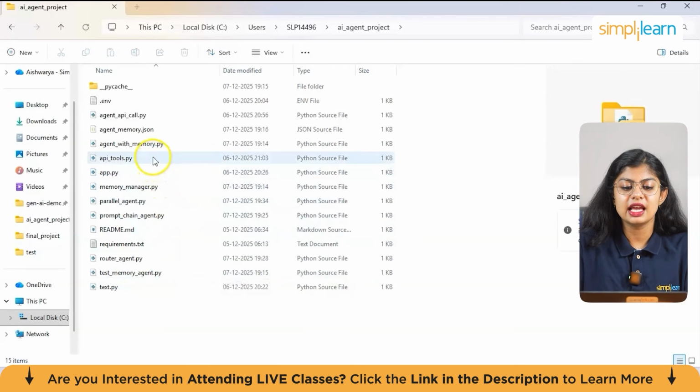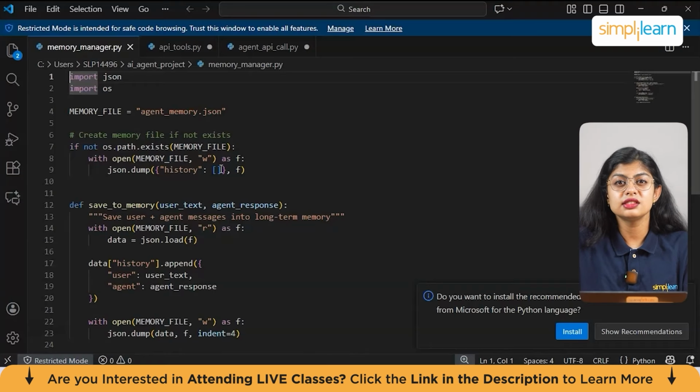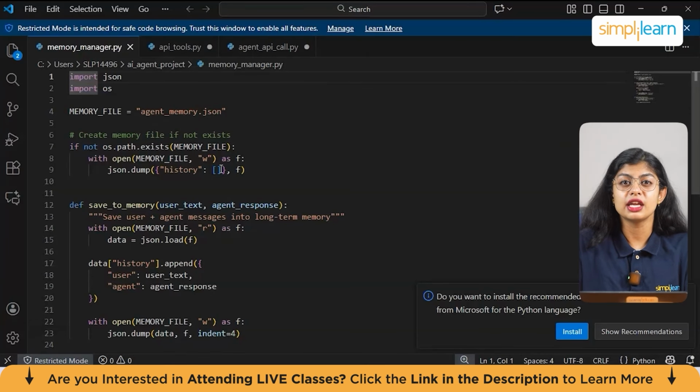Now we'll see what's there in memory manager.py. Now you can consider this as a brain storage. The first purpose is this file stores and retrieves long-term memory. It has code to create a memory file, which is agentmemory.json, and it also has a function to save the interactions. It also has the functions to load the past memory. Now this file exists because the memory should be independent from the agent logic. This file is like the database of your agent.